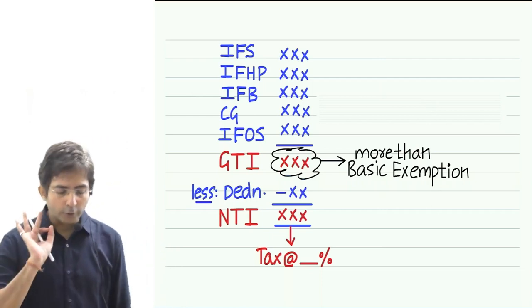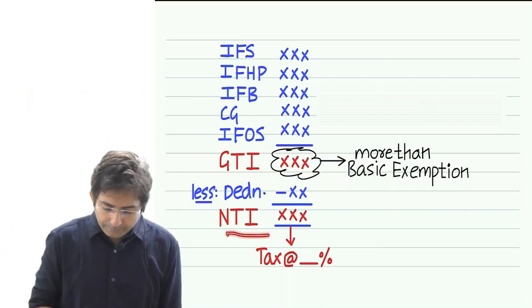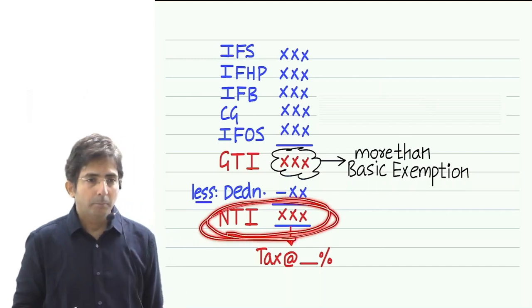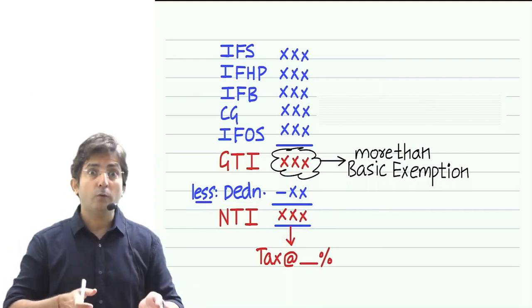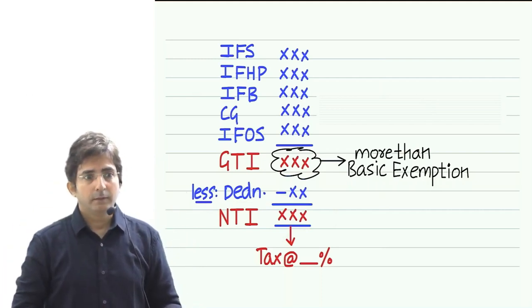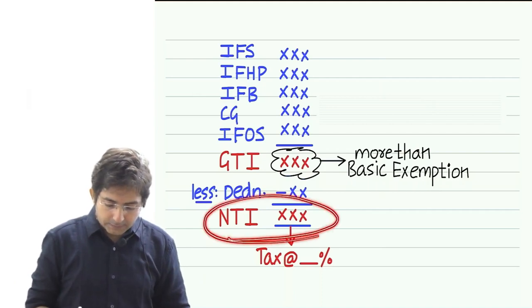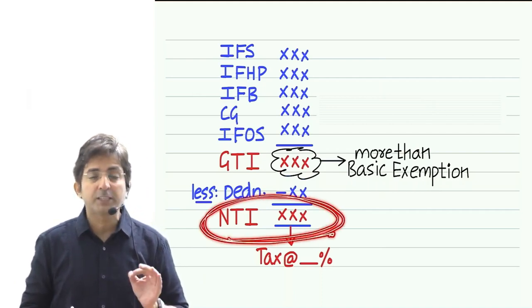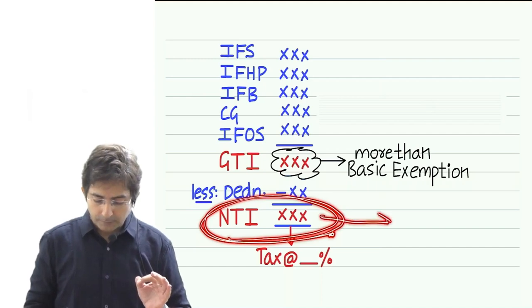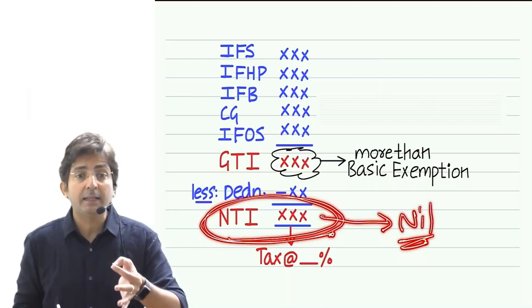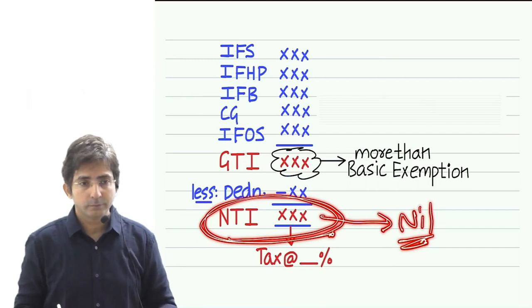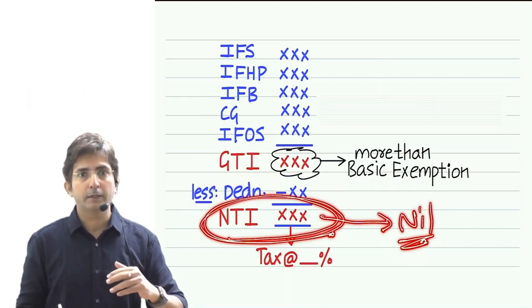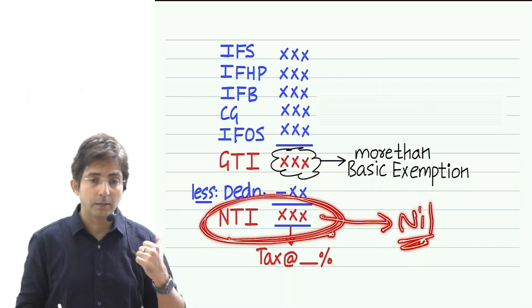So see, the reason is, you know, although we pay the tax on net taxable income, net taxable income sometimes comes to 0 even for people who are very rich. NTI is such that it doesn't give the true picture. For example, a person's NTI is nil, but this person with nil NTI might be a rich person earning income in crores. How is it possible he has income in crores and my NTI shows nil?